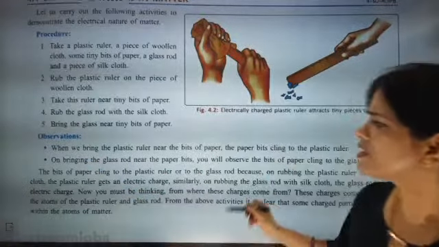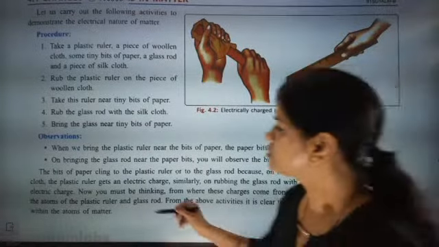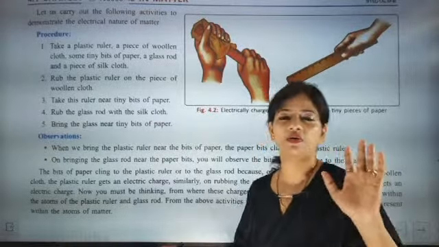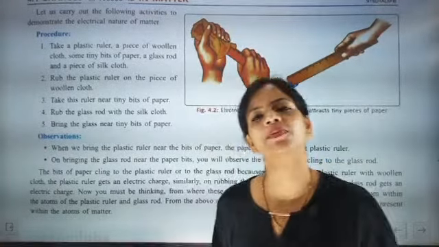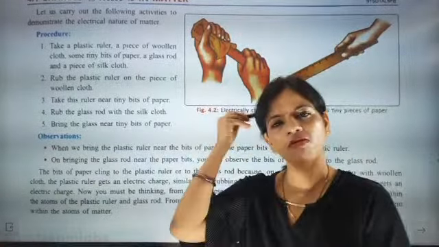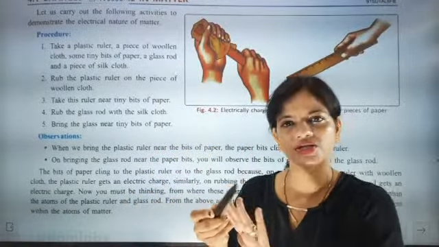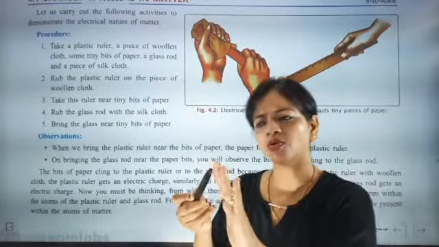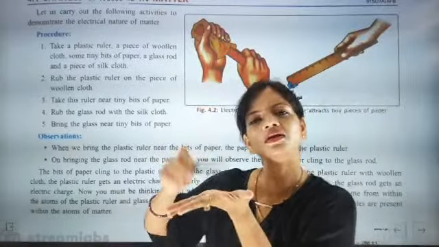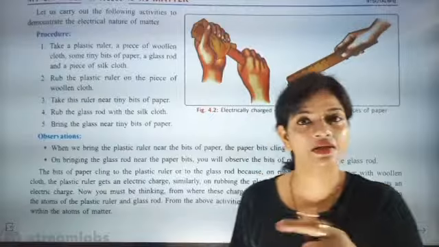The bits of paper cling to the plastic ruler or the glass rod because on rubbing the plastic with woolen cloth, the plastic ruler gets an electric charge. So that means some charges will be there. So the concept of charges came here. When I rub my pen on my hair, it gets charged. So some charged particles are going to be present there, and these charged particles have the capacity to cling the bits of paper.